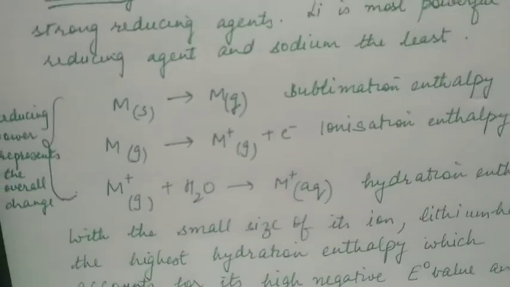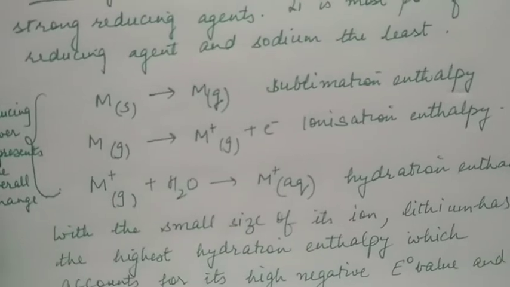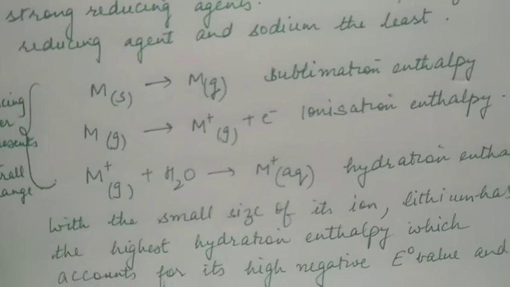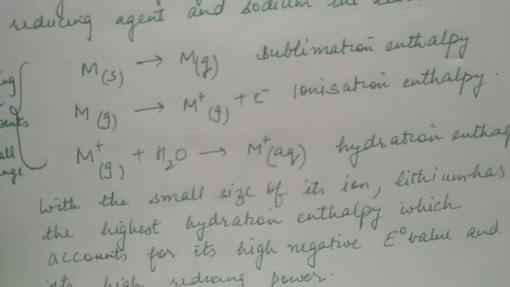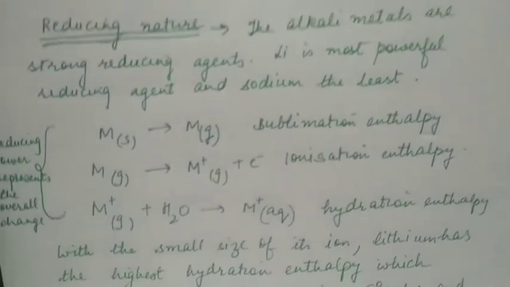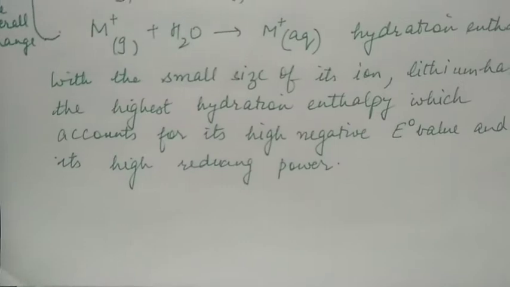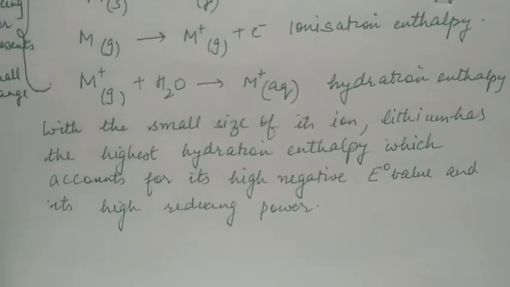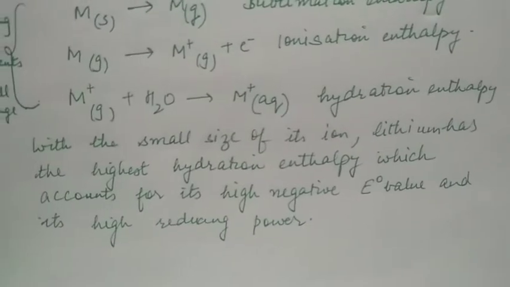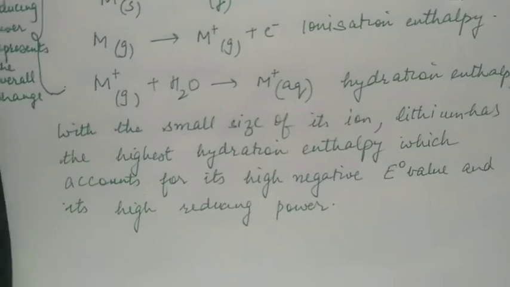So in case of lithium, because of small size and high ionization enthalpy, the first two reactions require more energy, but the hydration enthalpy released more than compensates for this, and so lithium is the most powerful reducing agent. With the small size of its ion, lithium has the highest hydration enthalpy, which accounts for its high negative E0 value and its high reducing power.